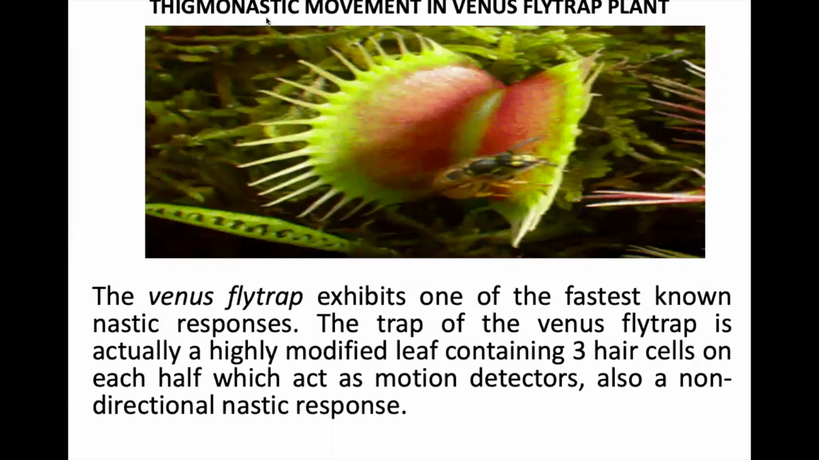Another example of Thigmonastic is that of a Venus flytrap plant. What happens to the Venus flytrap? As soon as the insect touches its heads, what happens? It will close down. It is not growth related, and it does not have any direction, but it will close down for the digestion of the food. It is a carnivorous plant.